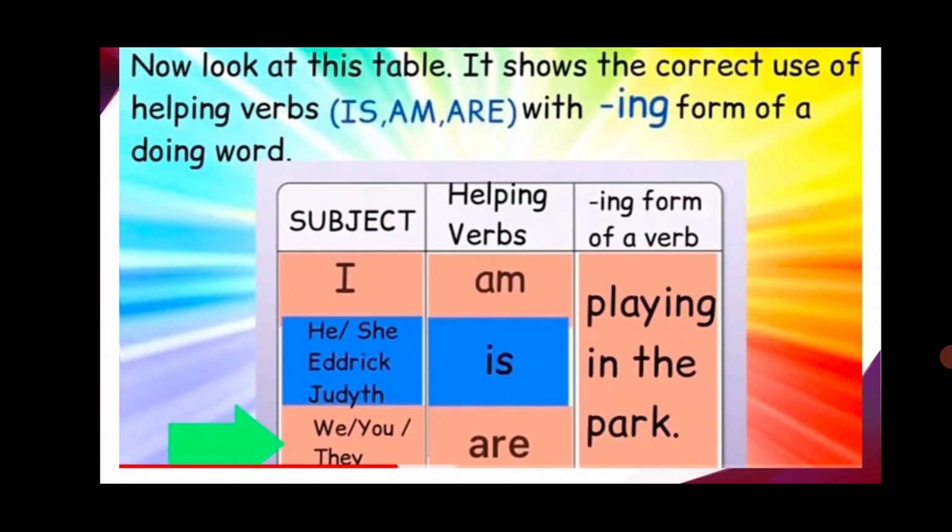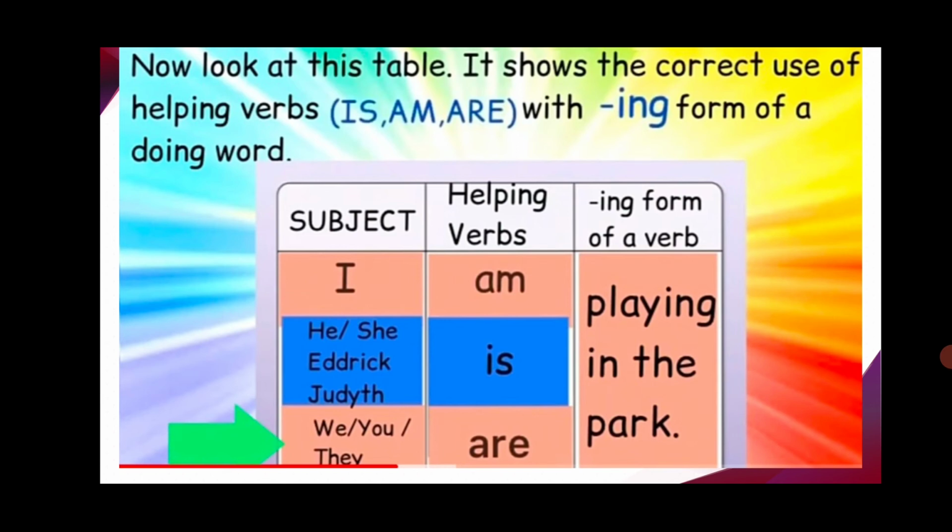So children, it was our lesson number 22. Is, am, are with ing form of doing words. Now see, once again we will see. Now look at this table. It shows the correct use of the helping verbs is, am, are with ing form of doing words.